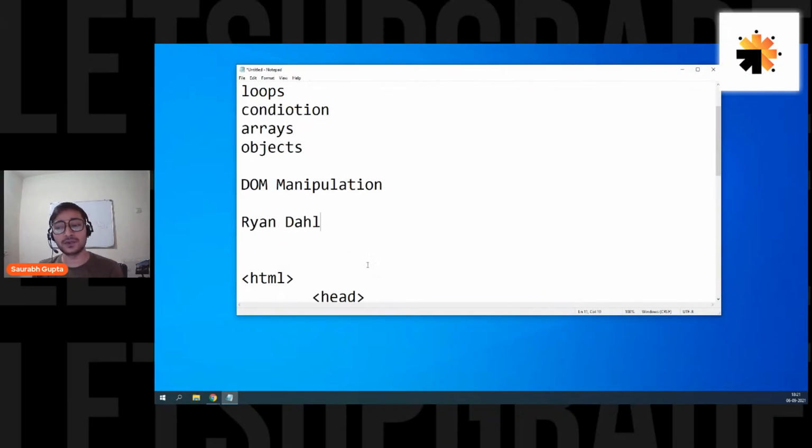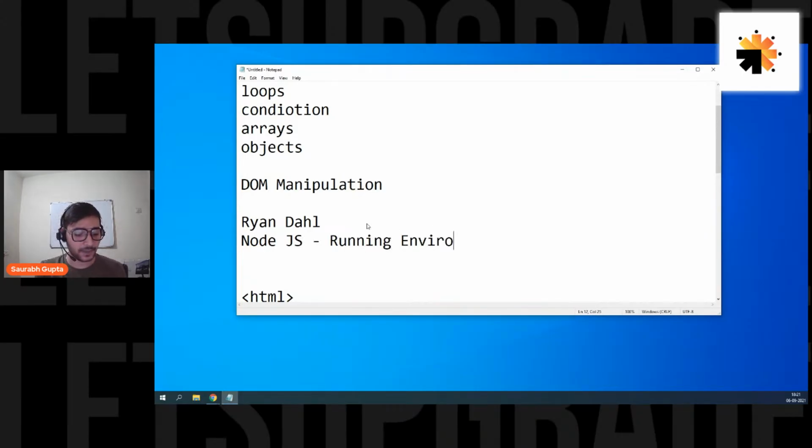So in 2009, a person named Randall created something called Node.js, which is nothing but a simple running environment for JS. Just like the C compiler is a running environment for C, just like JDK and JRE are a running environment for Java. Whenever you want to execute a programming language, first of all, you install all the dependencies, right? The running environment, the packages and everything.